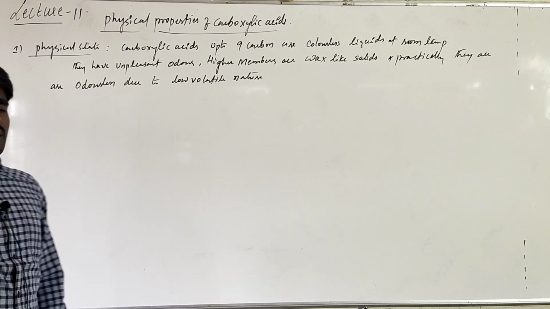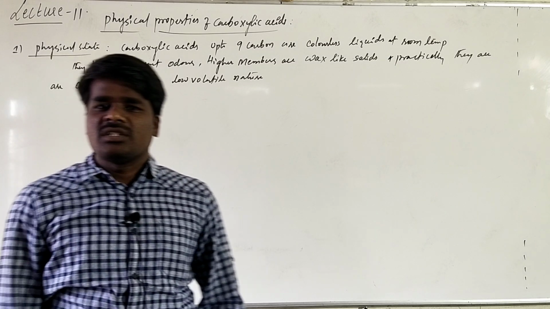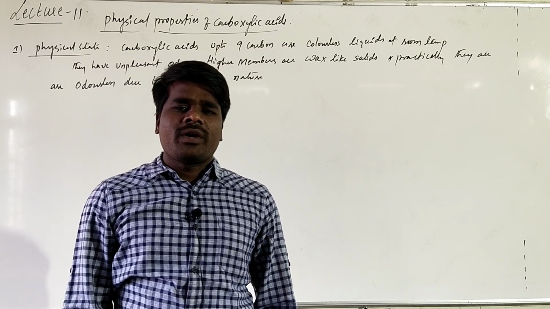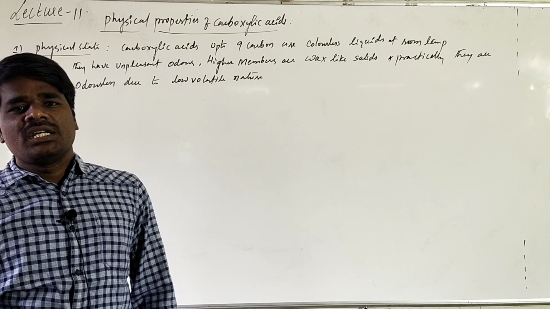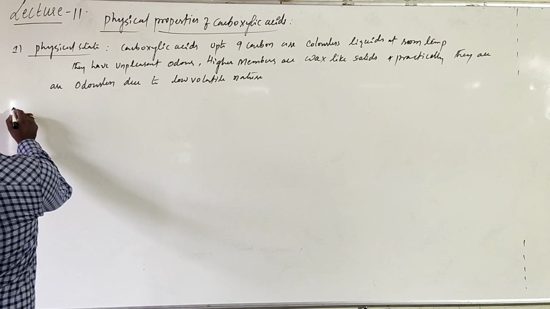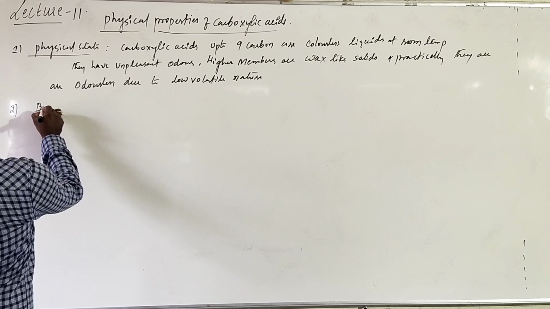Carboxylic acids up to 9 carbons are generally colorless liquids with an unpleasant smell, whereas higher members are wax-like solids, which are practically odorless due to their low volatility. Right. If you are talking about the second, that is boiling point.